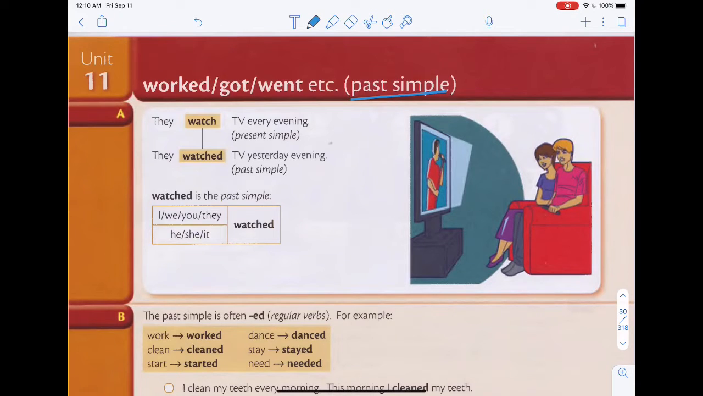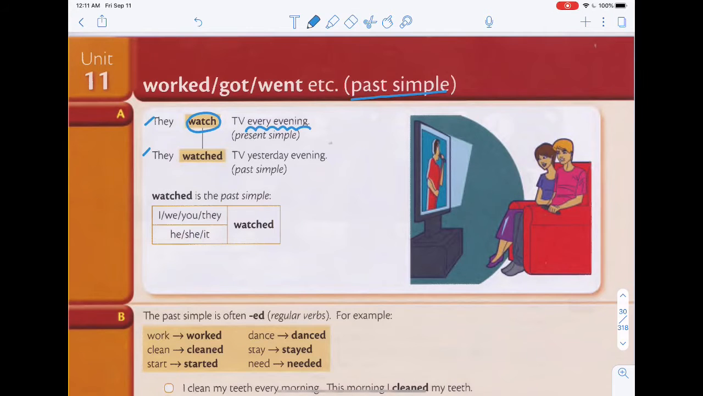So let's revise. Let's take a look over here. First sentence, they watch TV every evening. This is present simple, which is why you use the infinitive watch in its base form. So how do you make it past simple? How do you say this sentence if you want to talk about something that happened in the past?